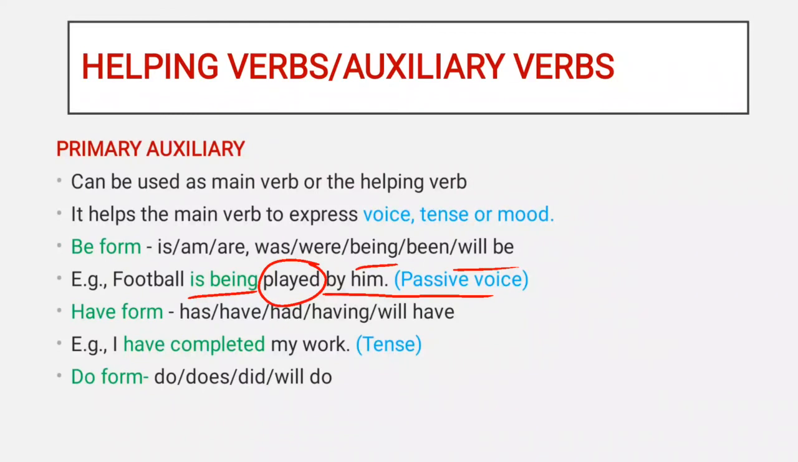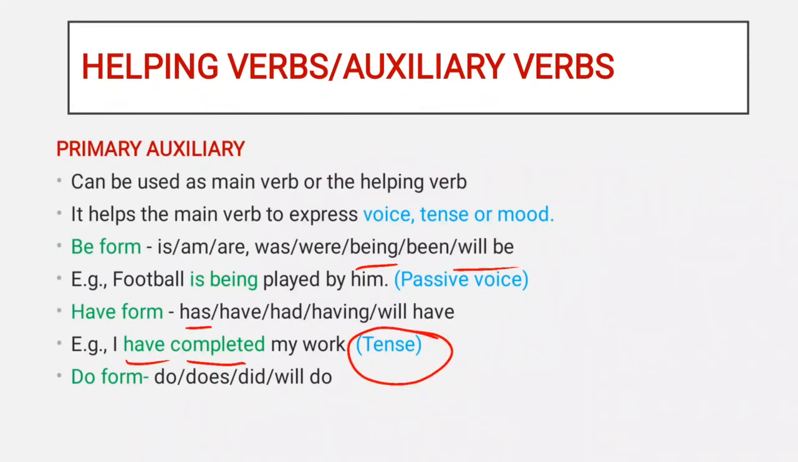Then we have another category of primary auxiliaries that include have form, and this category include words like has, have, had, having or will have. As you can see in the example, I have completed my work. Here the auxiliary have is used with third form of complete and is expressing the perfect tense.